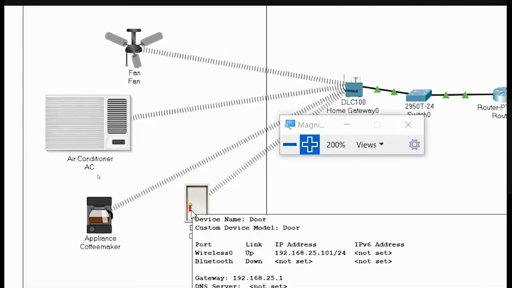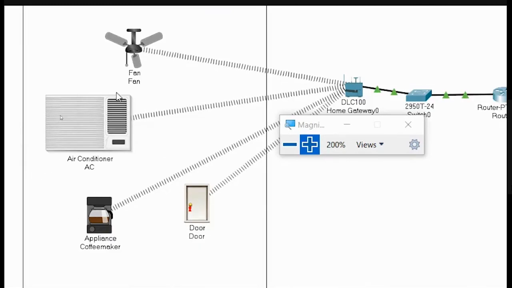Let me unlock this door and you observe these different appliances. Right now these appliances are off, because on the coffee maker that red dot is not there and it is not on. Similarly, AC is also off and fan is also off. So I am just unlocking the door. Alt and then click on this keyhole. Now see, the devices are now on. So that was the condition we had set and now it is on.